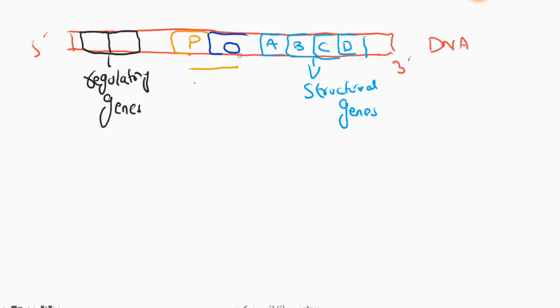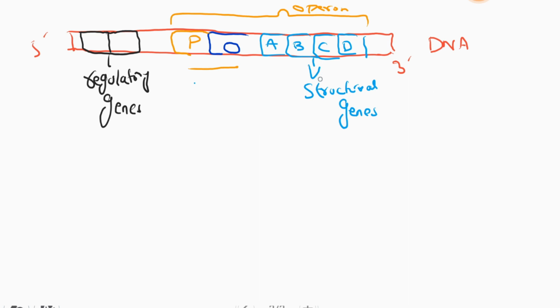These promoter, operator and structural genes are known as the operon. In an operon, the genes are placed close together and they are encoded by a single promoter, and expression of the genes is regulated by a single promoter.